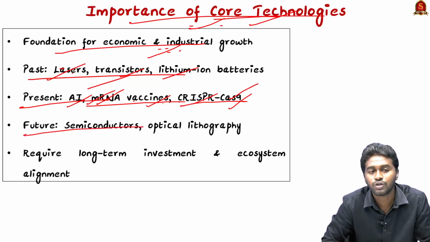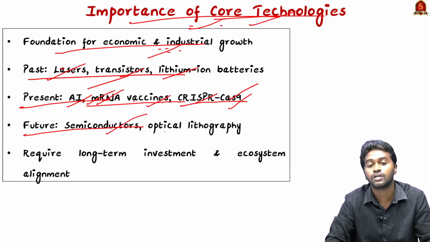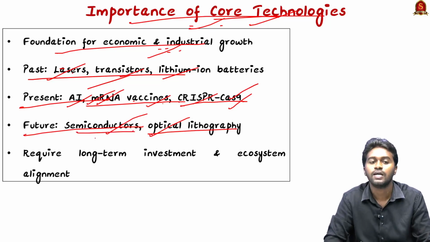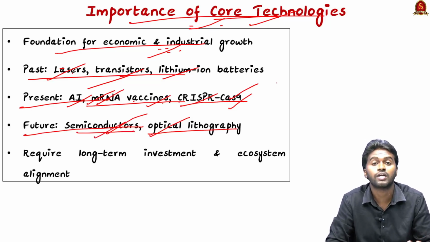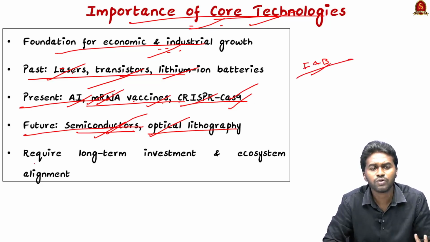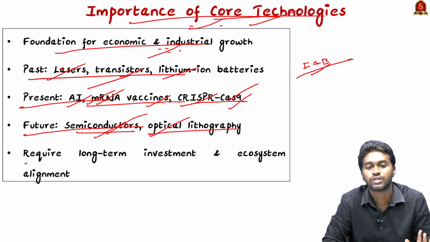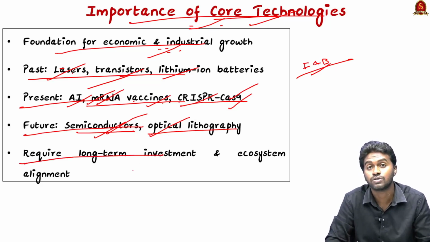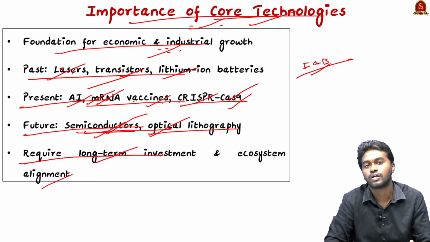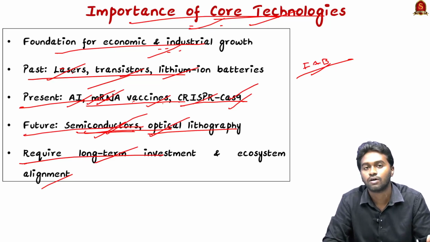Coming to the future technologies, we need more engagement in semiconductors and optical lithography. Optical lithography is a technology used in the semiconductor industry. In the semiconductor industry, we might have heard about the fab lines. The Fab Alliance is for semiconductors, and that is led by South Korea. To develop the semiconductor industry, we need a strong long-term investment and ecosystem alignment. Then only can we go for semiconductor manufacturing and other key or core technologies.